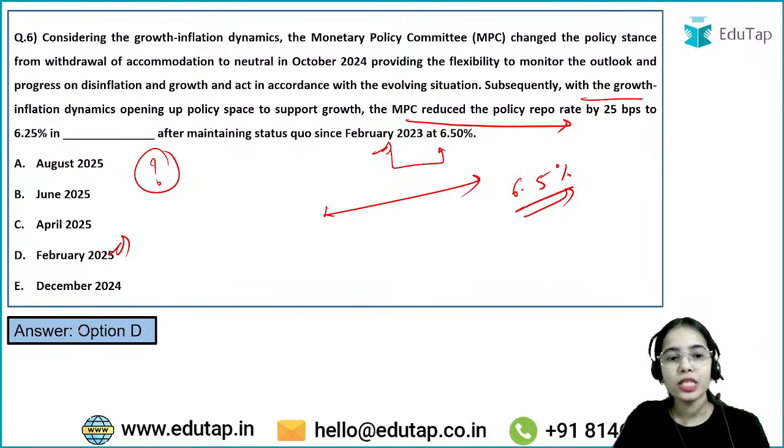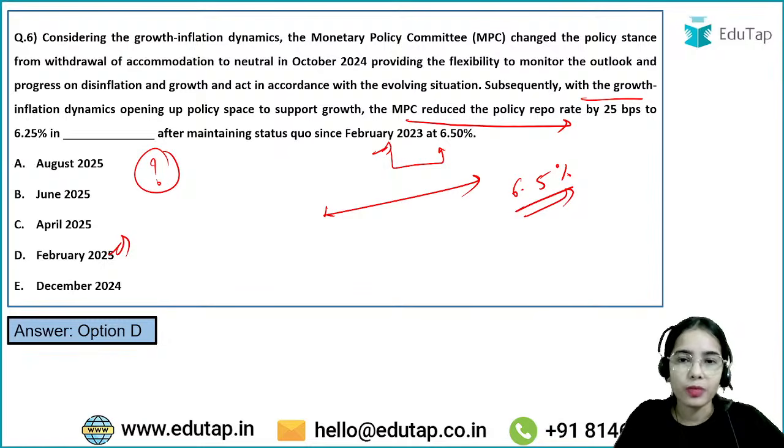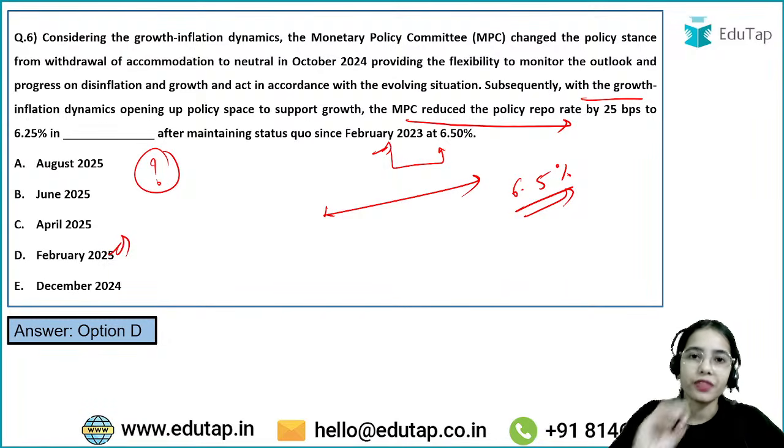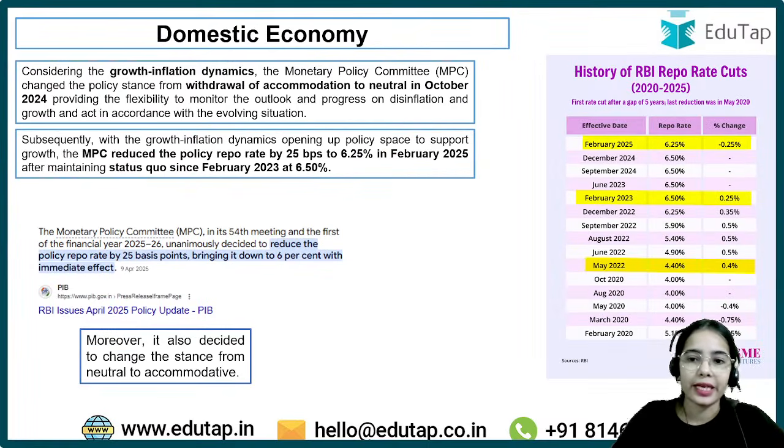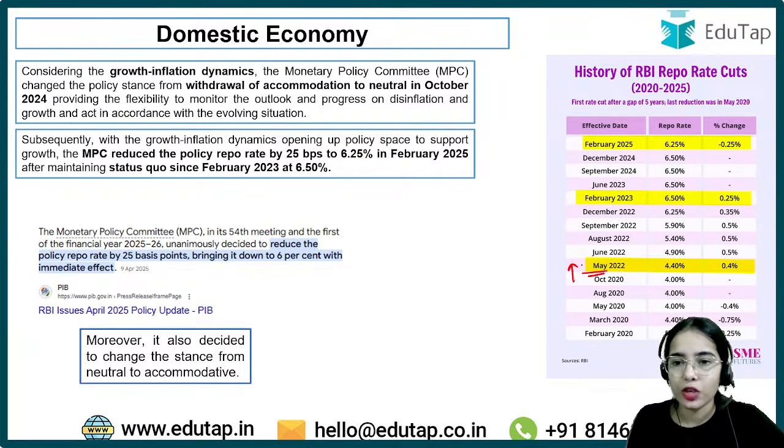Okay, such kind of question we have seen in the previous year in phase 1, that such questions come from the Monetary Policy Committee, on the stances that were taken before, so that can be asked. Okay, so you need to have clarity that in May 2024 the repo rate was increased for the first time.